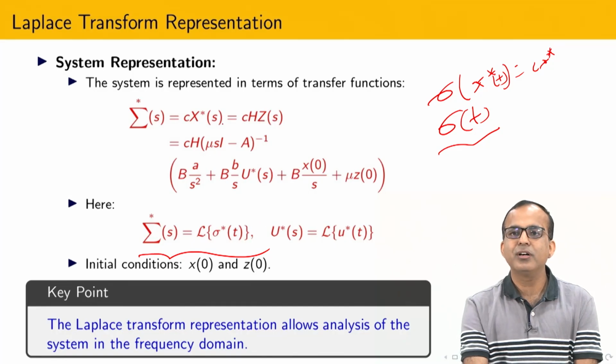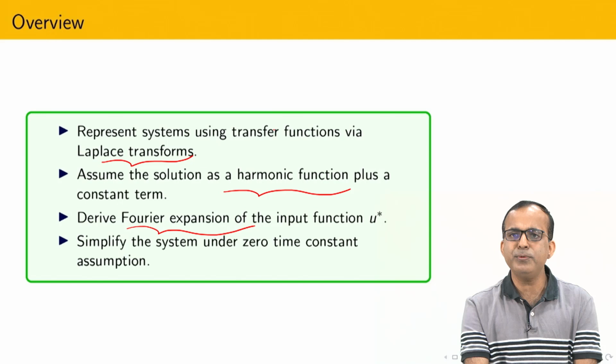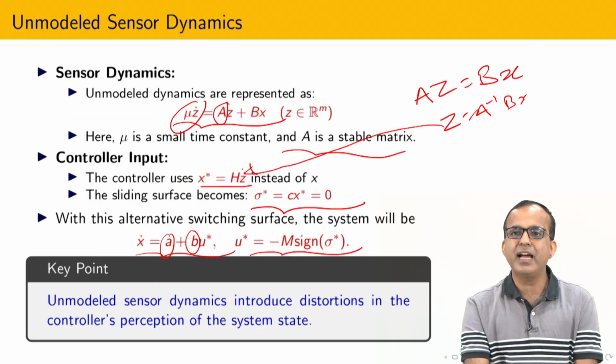Now you can see here that x star is nothing but Hz. And what is z? If you see carefully, z comes from the sensor dynamics.